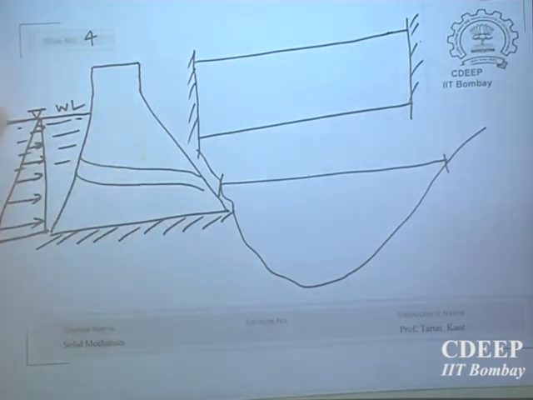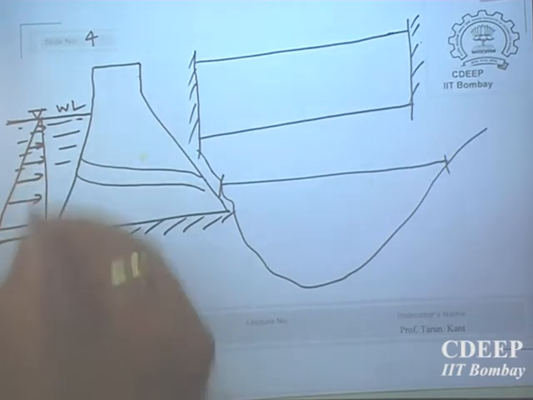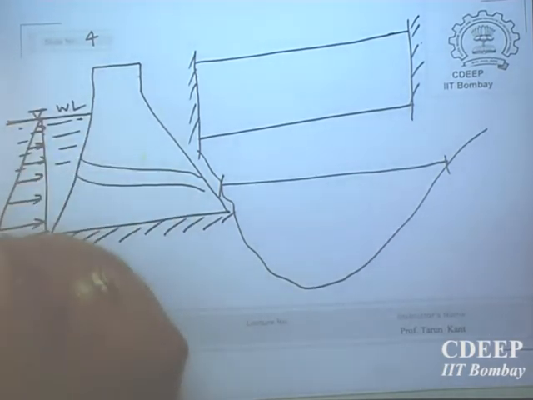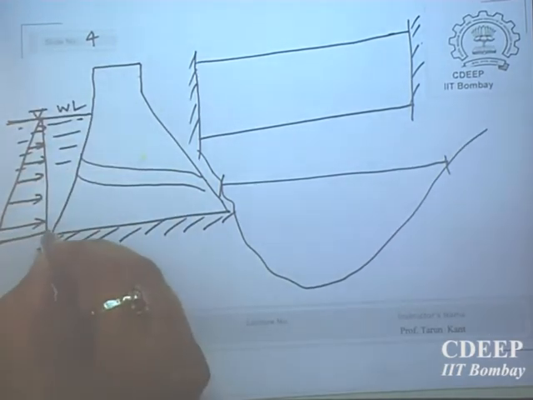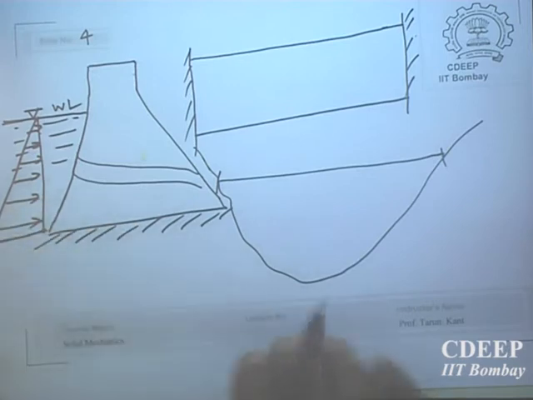How does water pressure vary? As depth: rho times x, rho times h, from here. So as h increases, this pressure also increases, and pressure produces force. Pressure multiplied by area will give you force. So this is the pressure diagram. This triangular diagram I have drawn is a pressure diagram.